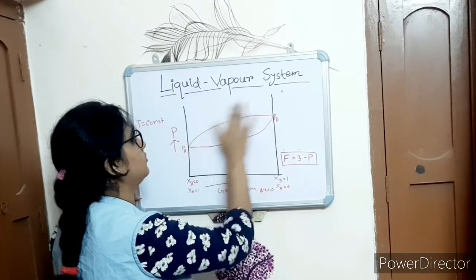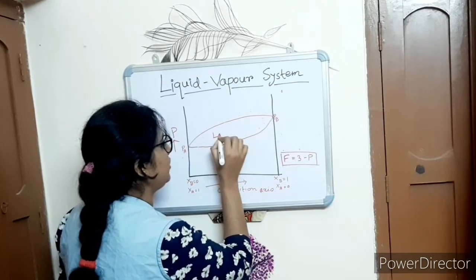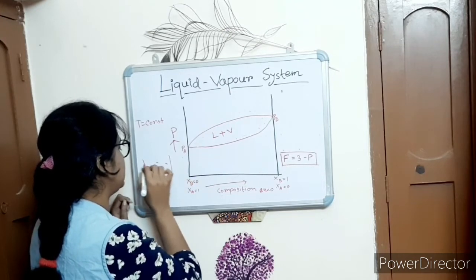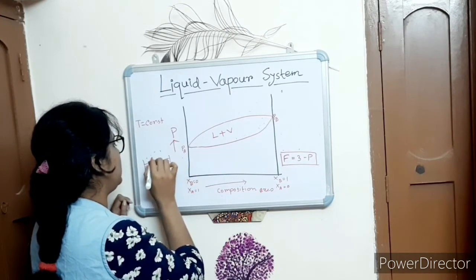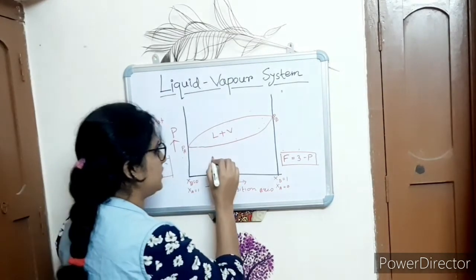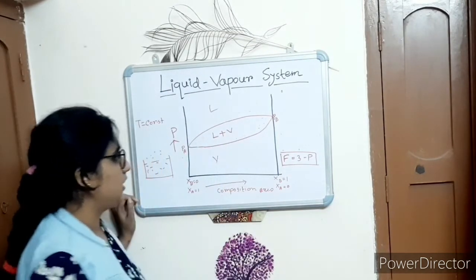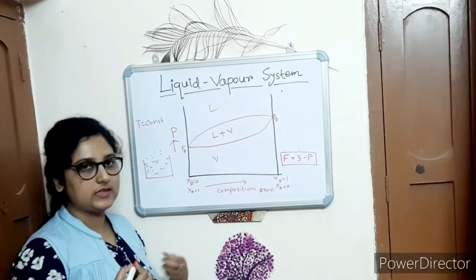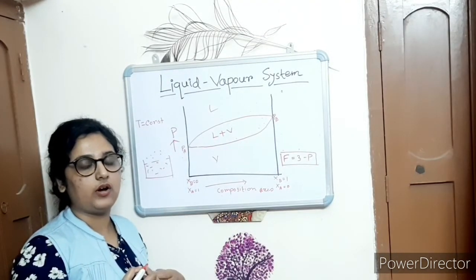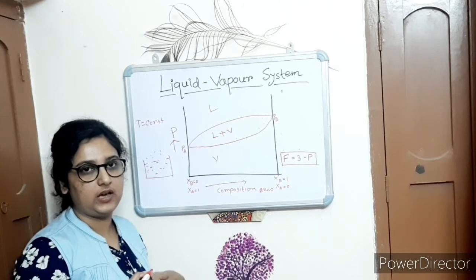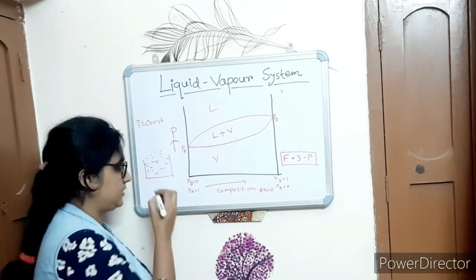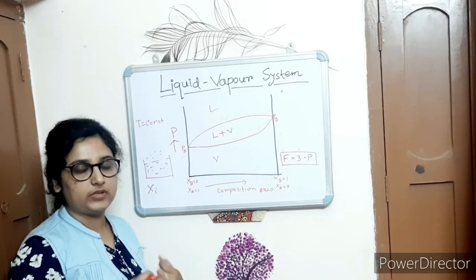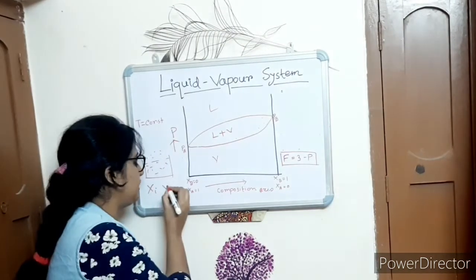Now, from the beginning of this video I am telling, when two volatile liquids are in the mixing state, there is some contribution of the liquid in the vapor state also. So this is the region for vapor, this is the region for the liquid. The mole fraction of the component present in the liquid phase is denoted by Xi, and the mole fraction of the component present in the vapor state is denoted by Yi.